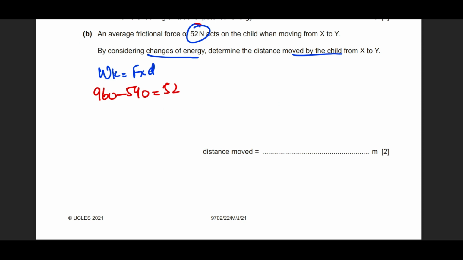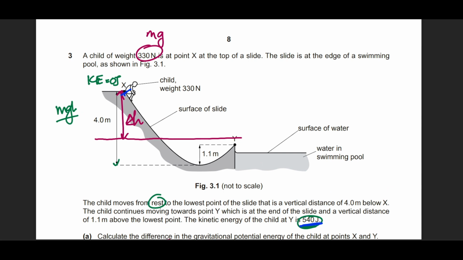So force is 52 newtons, as given by the examiner, right? What is the distance, or how long would it have moved against the influence of 52 newtons of force to produce such a change? It has lost 420 joules because of friction. So the distance comes out as 420 divided by 52, which gives a distance of 8.1 meters. So this whole curved path length, starting from this line up to this line, is actually 8.1 meters, with all the curves and straight lines included, right?